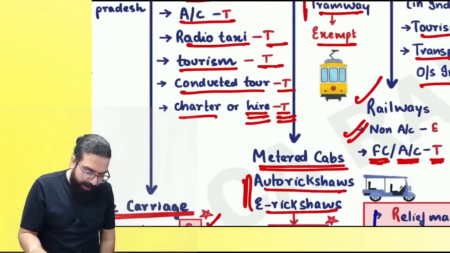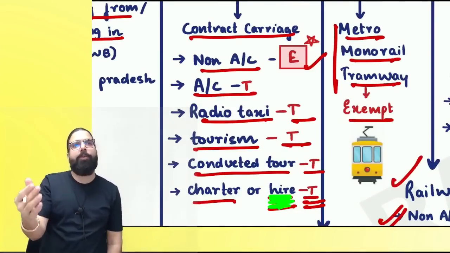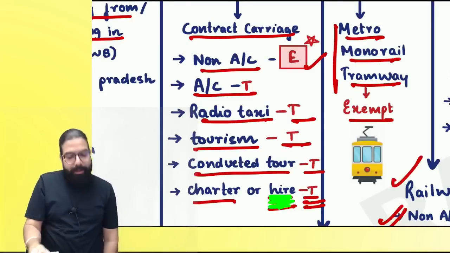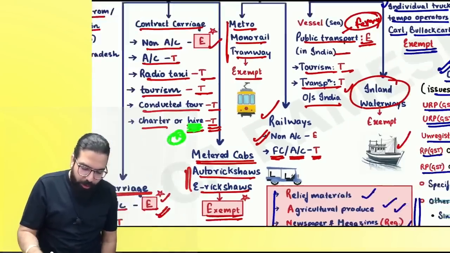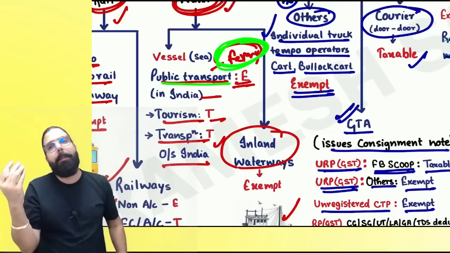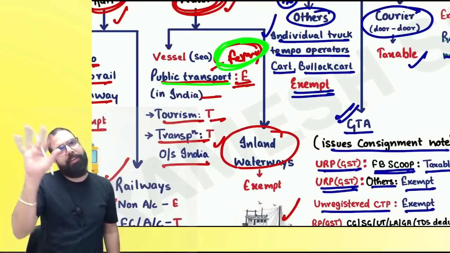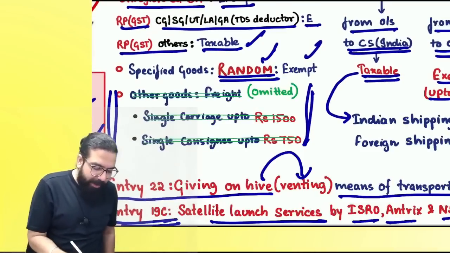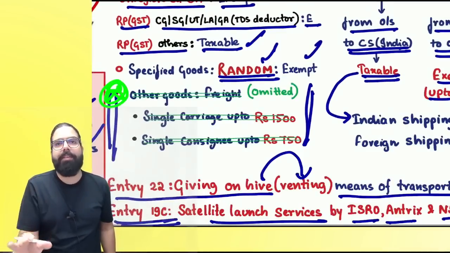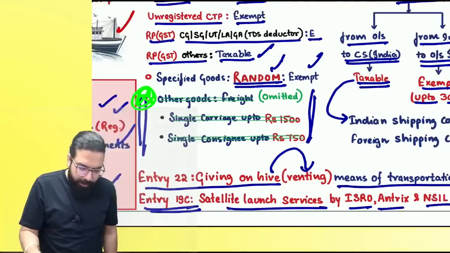The next one which I went ahead and told you over here was, sir, charter or hire wala point. If for employees ka transportation, a vehicle has been taken on hire, it is not exempted. It is always taxable. This point also I told you. Then I went ahead and told you public transportation ferry, when it is being owned by PSU, government or anyone, public transportation shall always be exempted. Here I went ahead and told you this 1500 and 750 wala point. It is no more under exemption. GTA charging, any amount will be taxable.